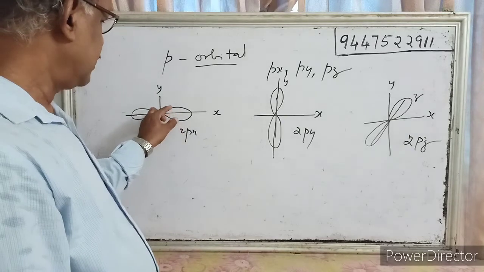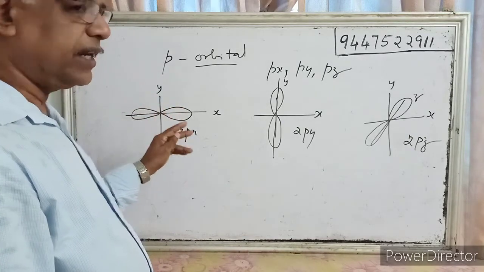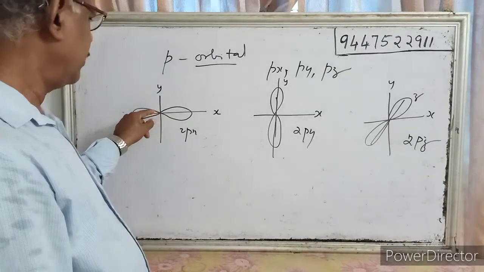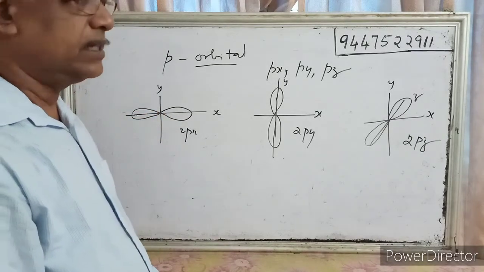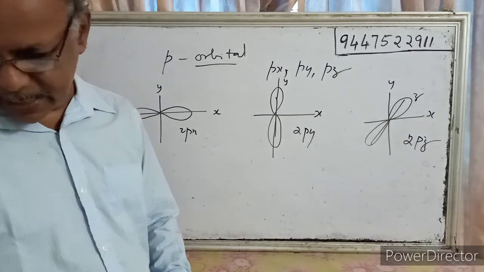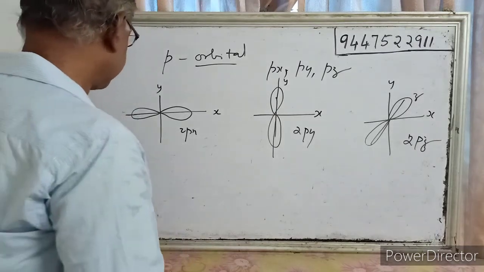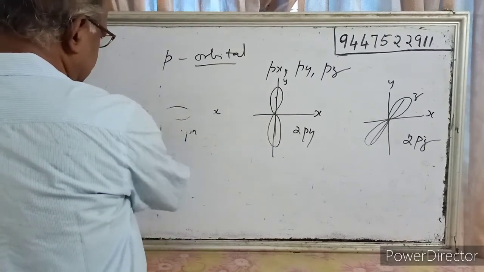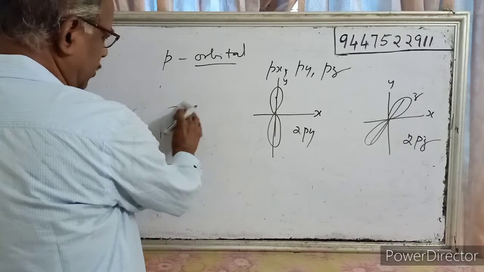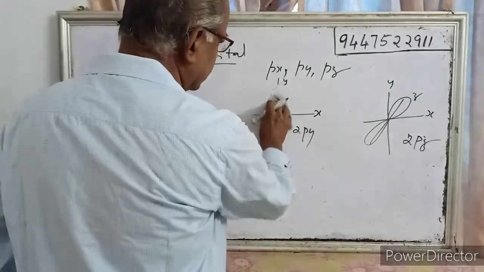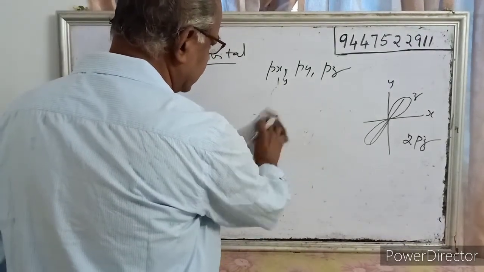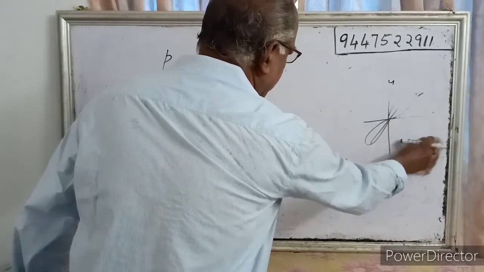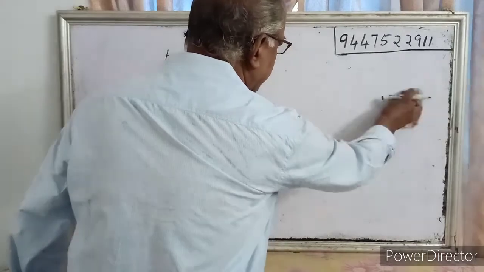Here we can see the maximum probability of finding an electron is within this limit. And here, the possibility is 0, that's a node. You cannot see electrons in the nodes. So about the p orbitals, maximum 6 electrons: 2px has 2 electrons, 2py 2 electrons and 2pz 2 electrons, totally 6 electrons.